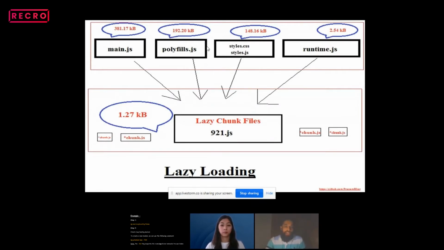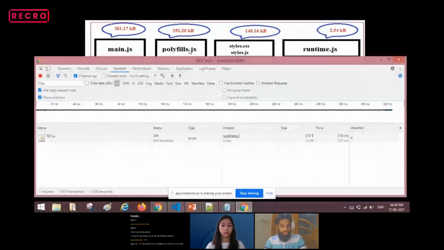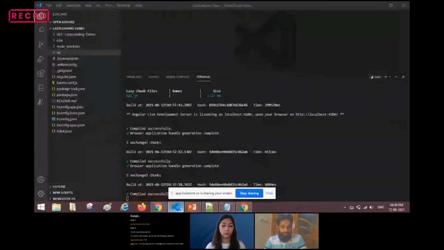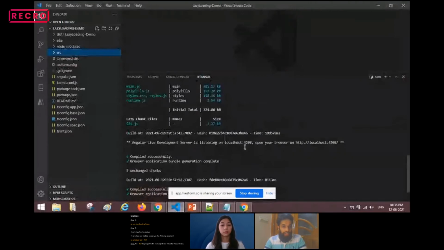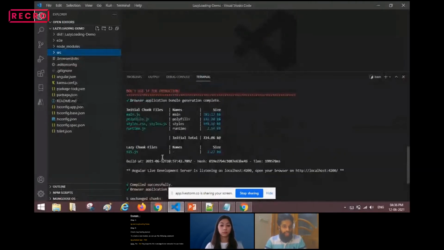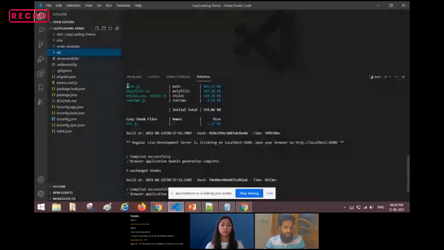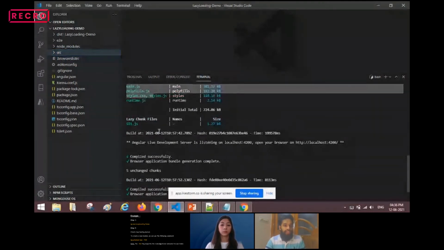Here, in the lazy chunk files section, you can see there is only 1.27 KB. That is nothing but all the chunk files which got generated in our lazy loading implementation. So let's see in the ng serve command. In the ng serve command itself, you will see main.js, polyfills.js, styles.css, and runtime.js.